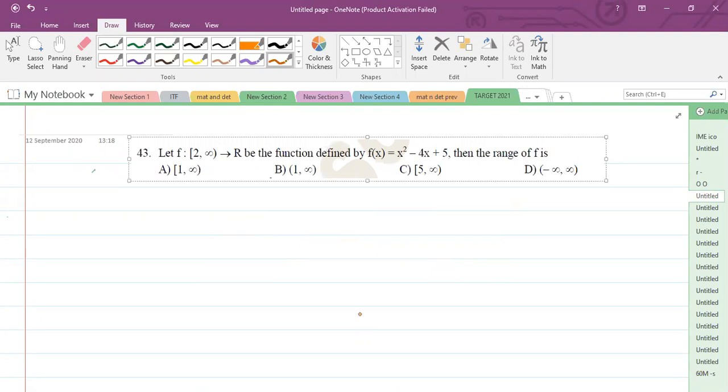Next, this is a problem on functions. Functions you studied in first year PUC also. Let f be a function from the closed interval 2 to infinity to R, defined by f of x is equal to x square minus 4x plus 5. Then find the range of f. Range means output. Domain is input and range is output.